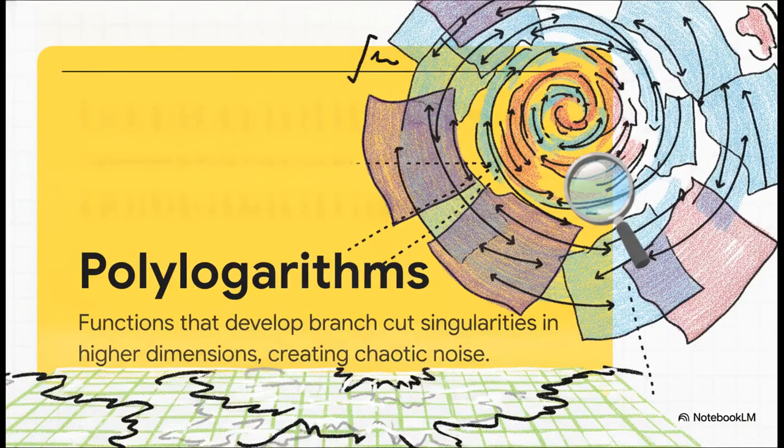To understand the fundamental threat to the stability of the universe, we really have to look at polylogarithms. As the integer index m in these classical equations scales up, these functions create what is basically a path integral labyrinth. Imagine infinite, overlapping sheets of reality. We call these branch-cut singularities, just stacking up and generating this totally unmanageable, chaotic noise right on the complex plane.